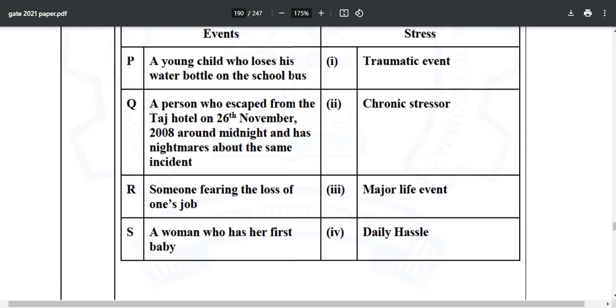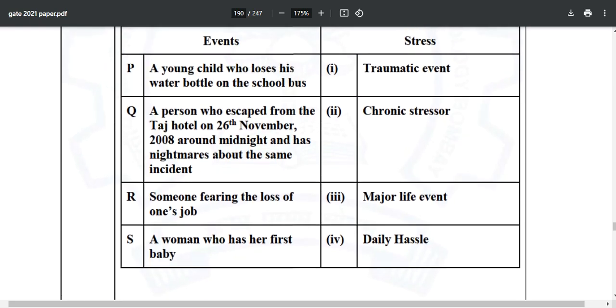It's pretty obvious that a woman who has her first baby, what can you think of? Is it a traumatic event? Is it a chronic stressor? Or is it a major life event? Or is it a daily hassle? It's pretty obvious that it is a major life event, a woman getting her first baby.